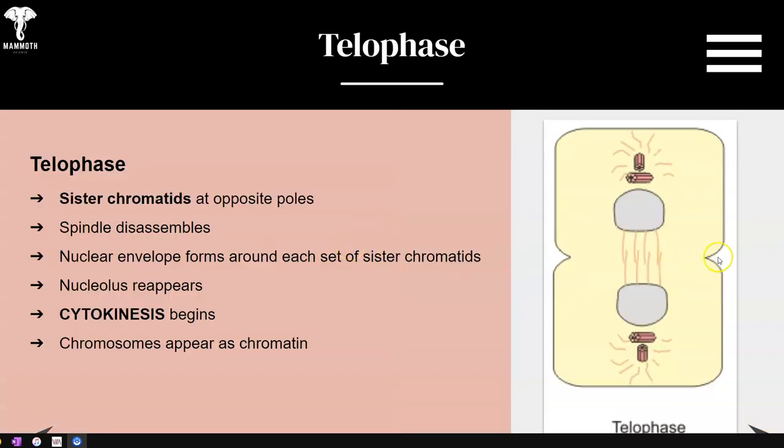And then finally, telophase. All of a sudden you start to see 2 distinct structures of cells. You also see the cytoplasm here in the middle starting to pinch. The sister chromatids have moved into the opposite poles. The spindle fibers start to disassemble or disappear. The nuclear envelope, this gray structure here in the picture, starts to reform around those chromatids. The nucleolus reappears on the inside, and then the next phase, cytokinesis, begins. Now, the chromosomes appear once again not as shortened condensed chromosomes, but more like that thread-like chromatin.